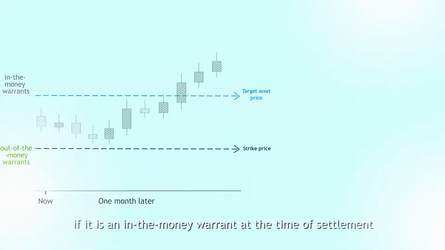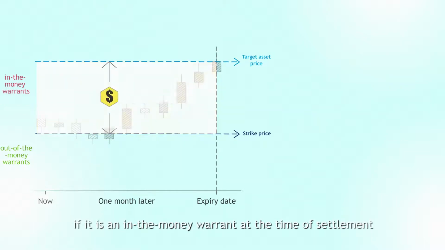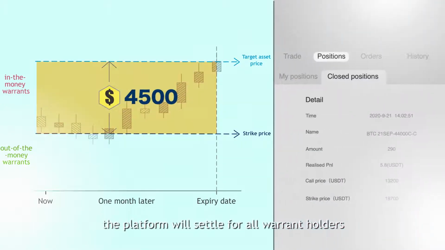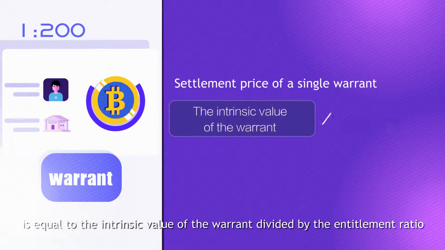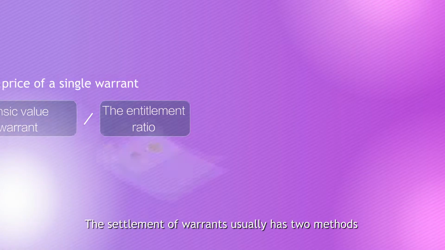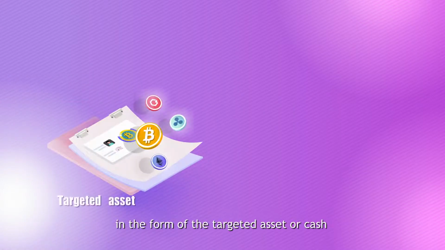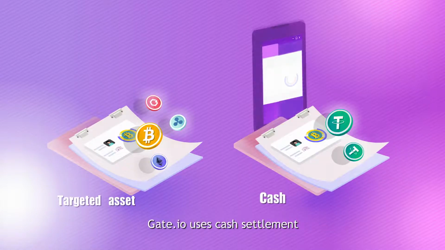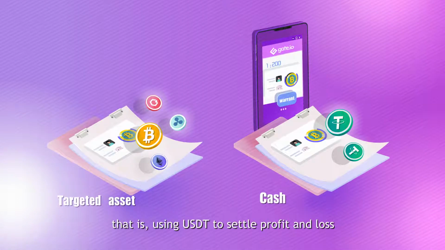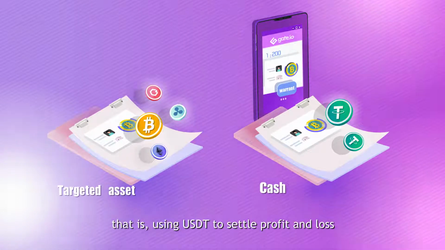Finally, on the expiry date, if it is an in-the-money warrant at the time of settlement, the platform will settle for all warrant holders at the average price of the recent market. The settlement price of a single warrant is equal to the intrinsic value of the warrant divided by the entitlement ratio. The settlement of the warrant usually has 2 methods, in the form of the targeted asset or cash. Gate.io uses cash settlement, that is, using USDT to settle profit and loss.